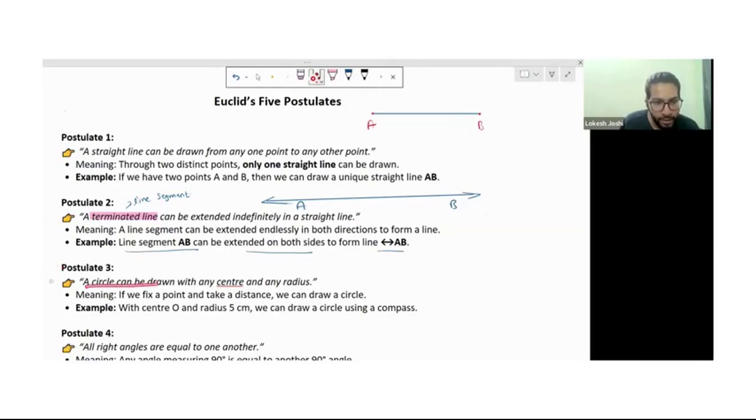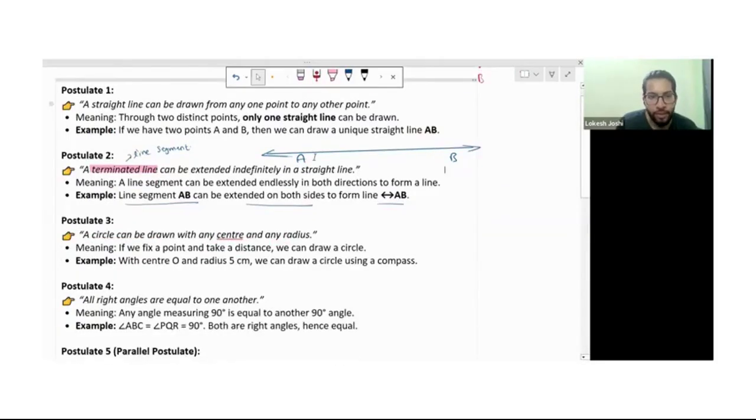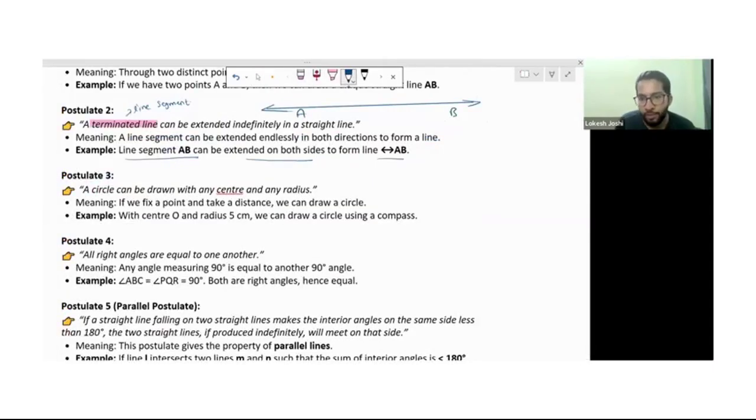Now postulate 3: a circle can be drawn with any center and any radius. The third one means that suppose this is our circle and this is its center, and suppose its radius is r.